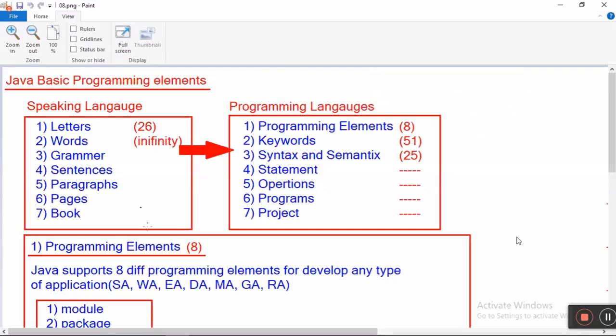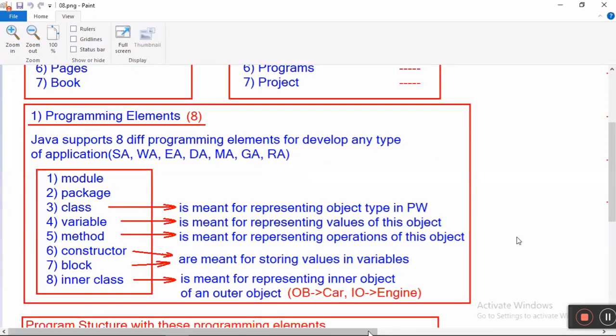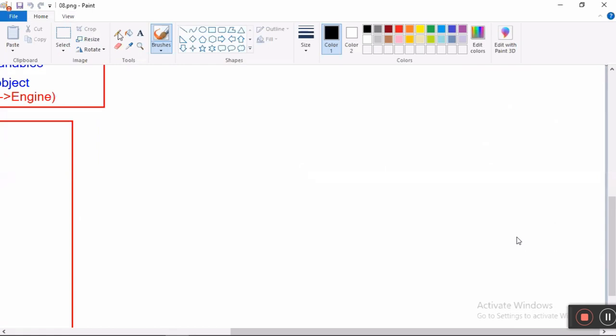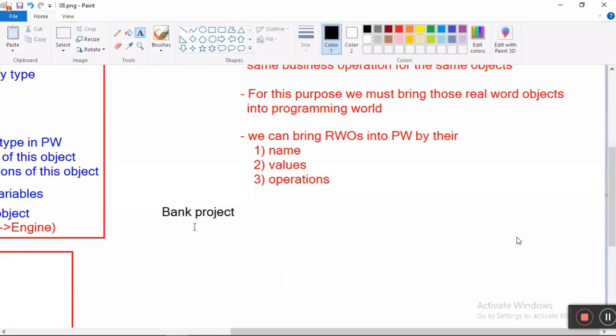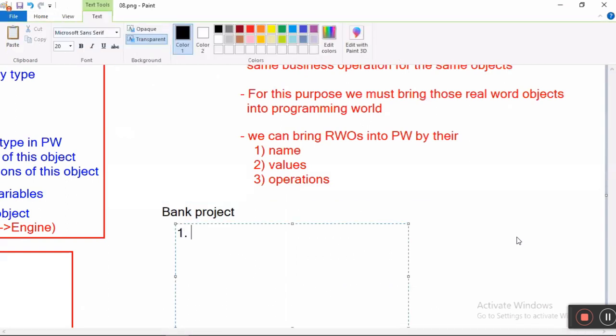Now tell me, in a project, how many classes do I have to create? I am planning to develop a bank account project. In a bank project, how many classes do I need to create? As many objects as we have, those many classes we must define. Yes or no?